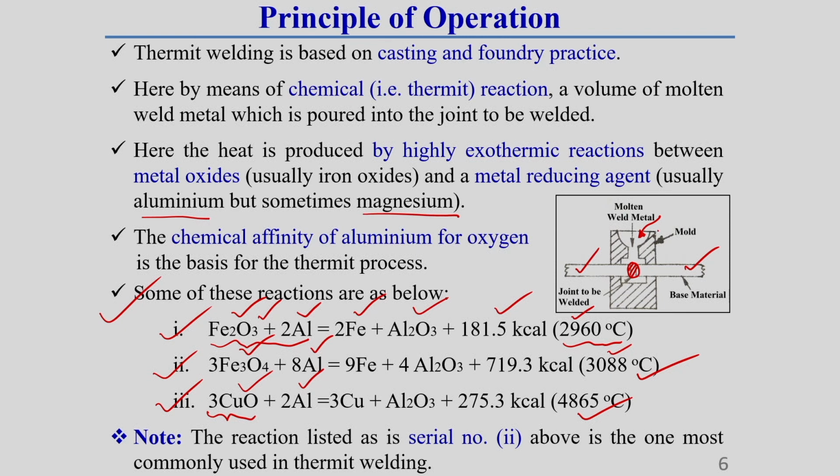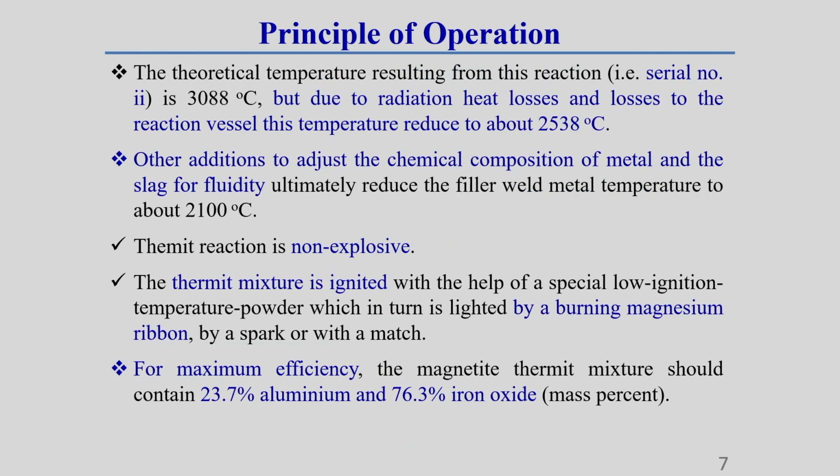After that, once the molten metal forms, it passes through a channel and is deposited in this region. After that, it joins together. Okay. Every step and its procedure details I will explain in subsequent slides.